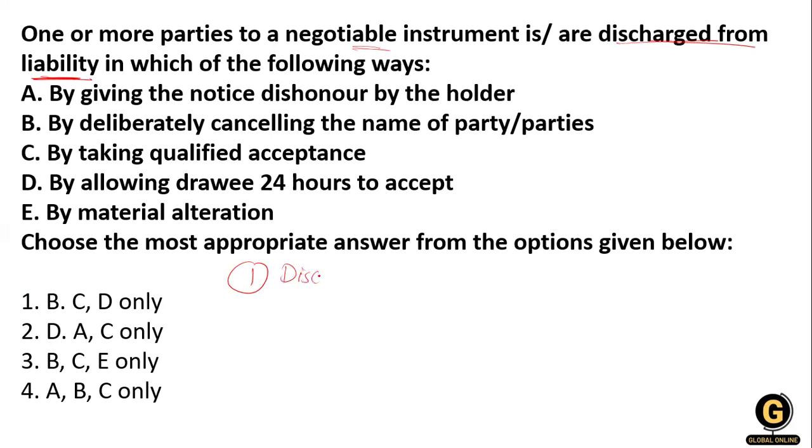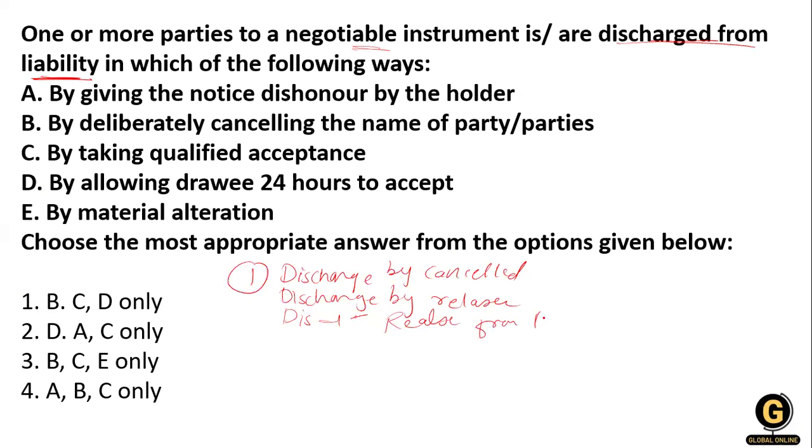Discharge by cancellation, if they cancel their agreement. Discharge by release: if a party releases another party, the person is not liable. Release from the payment means, suppose A, B, C and D are the parties.